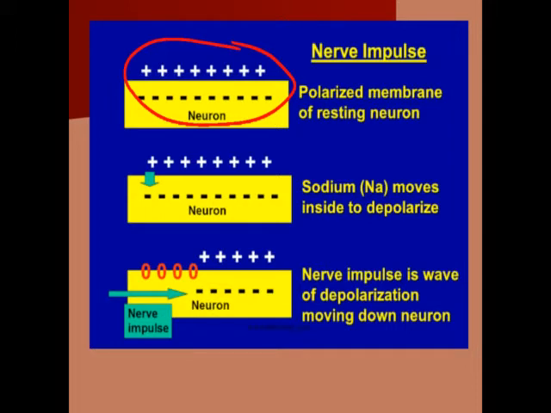Why polarization? Because they have different poles, the positive part and the negative part, and their potential difference is also more. At the polarization state, the nerve cell is in the resting state. So when a polarized membrane is present, the neuron or nerve is in the resting state.